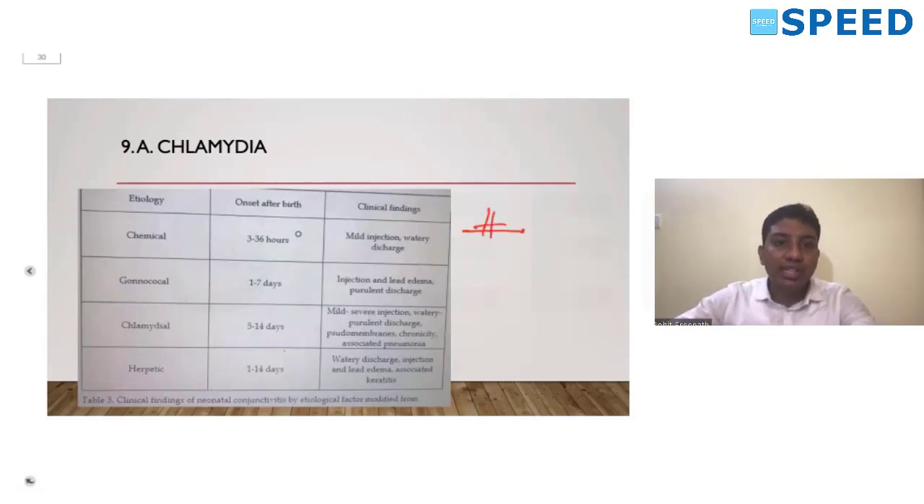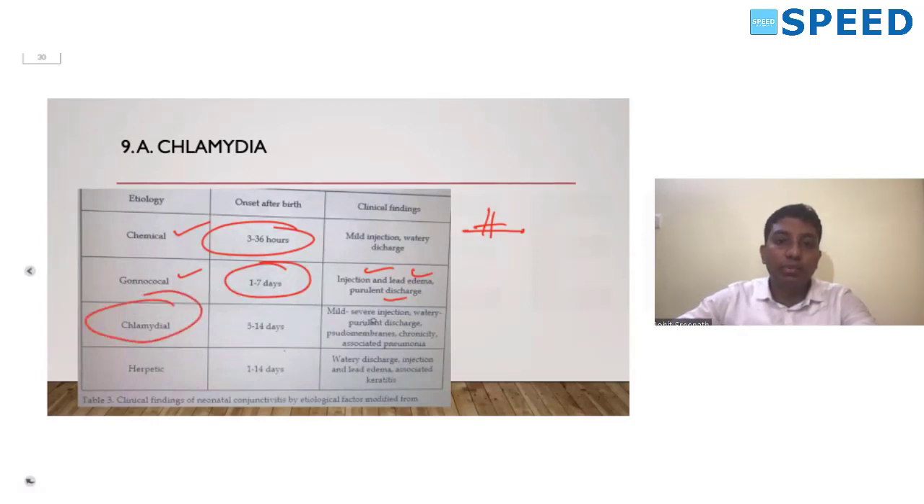Within the first 6 hours, always think of a chemical conjunctivitis. First 6 hours after birth, presence of injection, watering, and discharge in the eye, always rule out a chemical conjunctivitis. Within the first 7 days of birth, presence of injection with a purulent discharge and edema, always think of a gonococcal conjunctivitis. Beyond 7 days, within 14 days, first think of chlamydia.